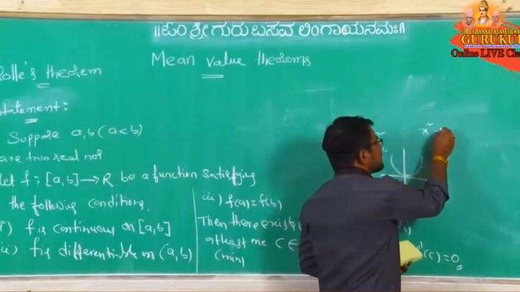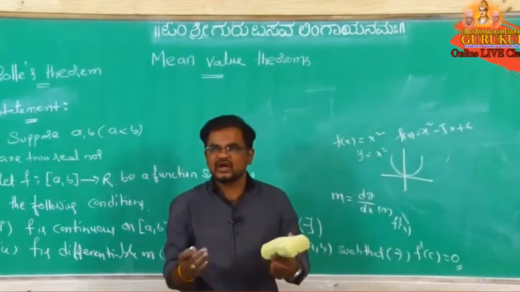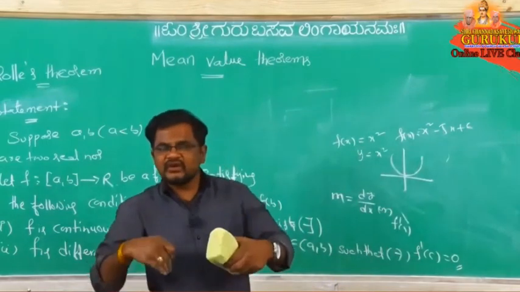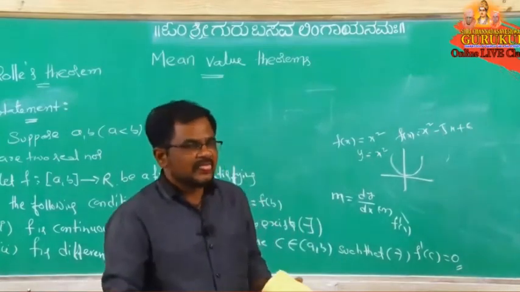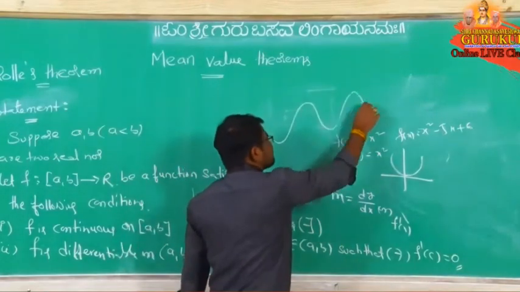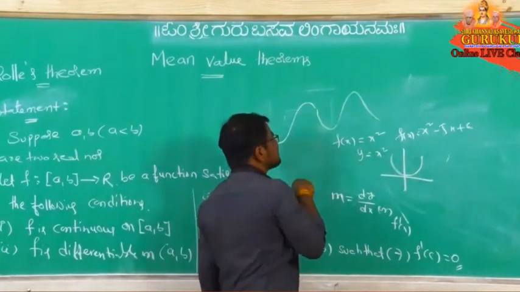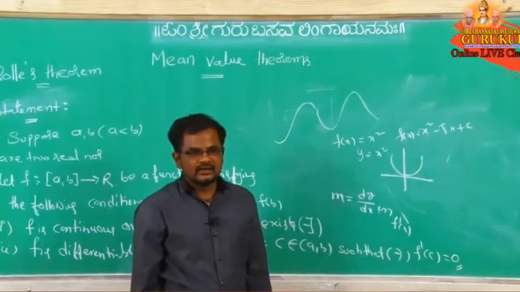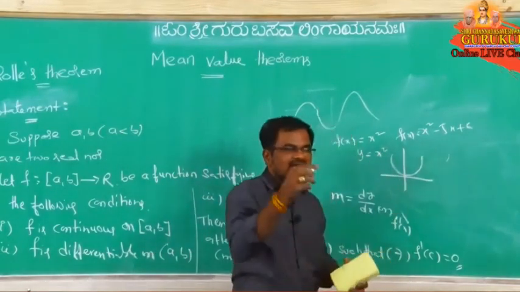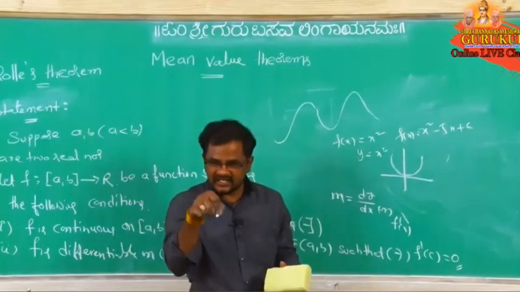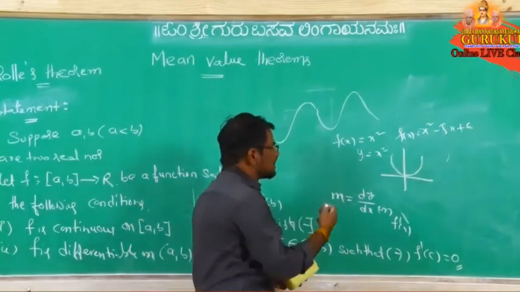Suppose if you take f of x equal to x square minus 5x plus 6, this is also polynomial. This is also continuous and differentiable. So when we can say one function is continuous, general meaning is, draw a graph without lifting pen on paper, that's it. Suppose if you lift here, so it is not continuous at that point. Differentiable means what? Here, if you take the tangent at that point, then at that point it is differentiable. Like that also we will consider.